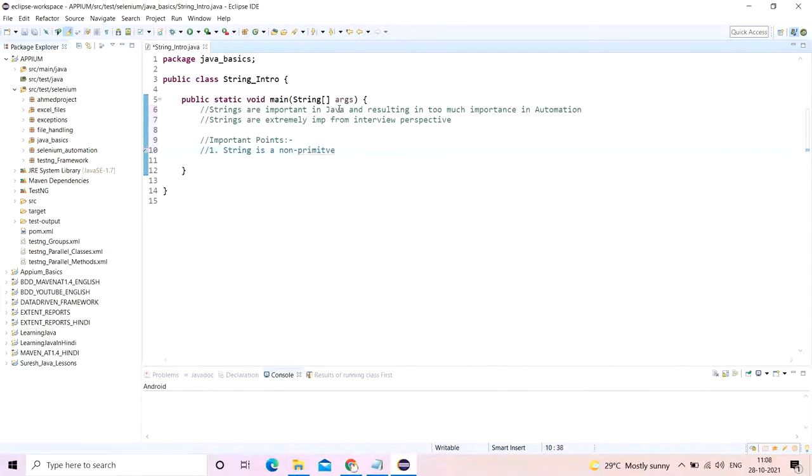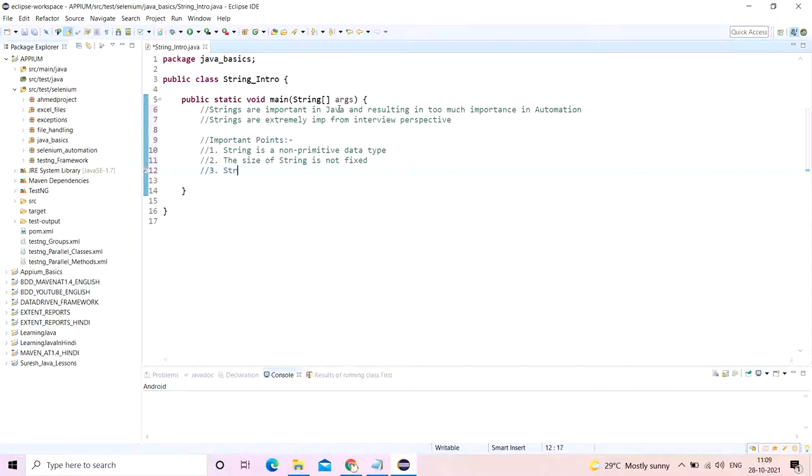First and foremost, string is a non-primitive data type. Unlike int, char, float, double, byte, which are primitive data types, string is a non-primitive data type. The next point is that the size of a string is not fixed, which is true because it is a non-primitive data type. So we can put up any size we want, depending upon whatever the regulations we have for a particular logic.